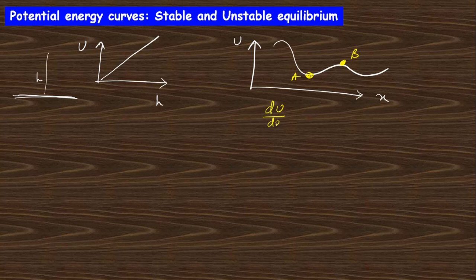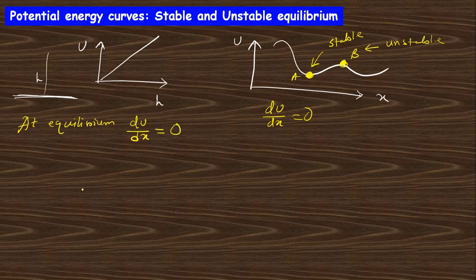So du/dx equals 0 in both cases, but here the second derivative will be greater than 0, that is the minimum point. This point is known as the stable point, and this point is known as the unstable equilibrium. This will be equilibrium and this will also be equilibrium. So at equilibrium, du/dx for one dimension will be 0.